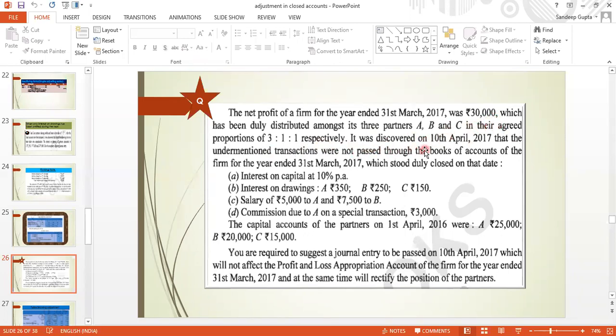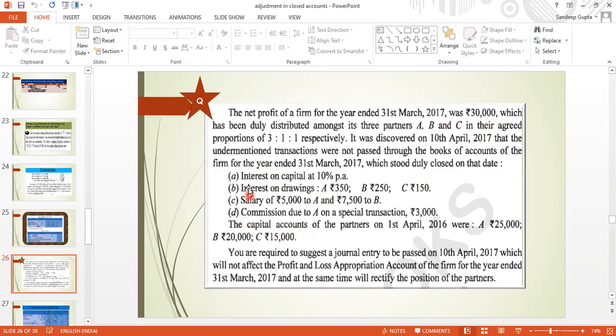It was discovered on 10th April 2017. Okay, on 31st March they divided this, the closing date, but in the beginning of the next accounting period, on 10th April, it was discovered that the under mentioned transactions were not passed through the books of accounts of the firm for the year ended 31st March 2017, which is duly closed on that date. उसमें कह रहा है कि before dividing this 30,000, these under mentioned transactions हम लोगों ने नहीं किया.